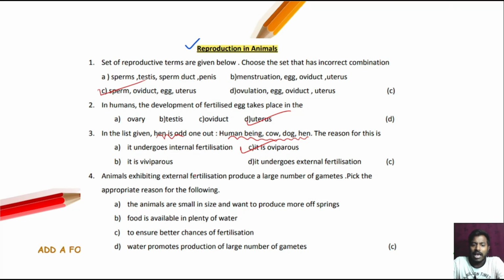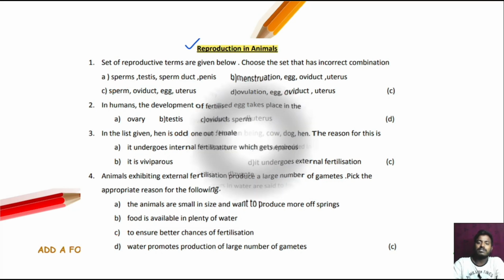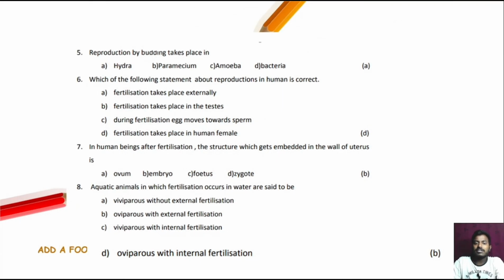Next question. Animals exhibiting external fertilization produce a large number of gametes. Pick out the appropriate reason for the following. First option, the animals are small in size and want to produce more offspring. Next, food is available in plenty, and water ensures a better chance of fertilization. So option number C is the correct answer. Next question. Reproduction by budding takes place in dash, in hydra.